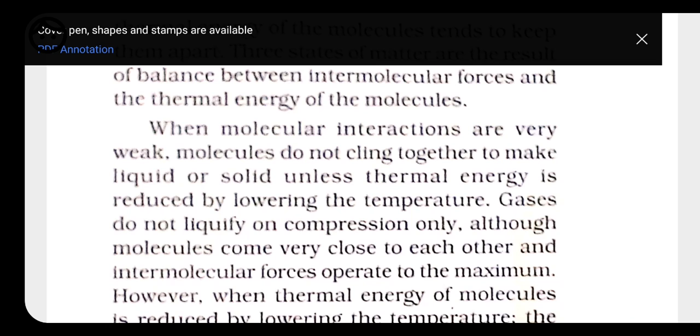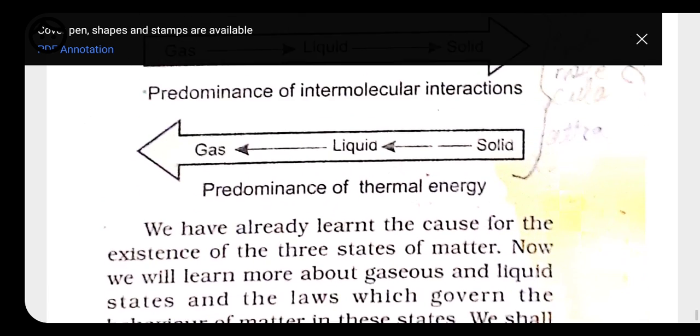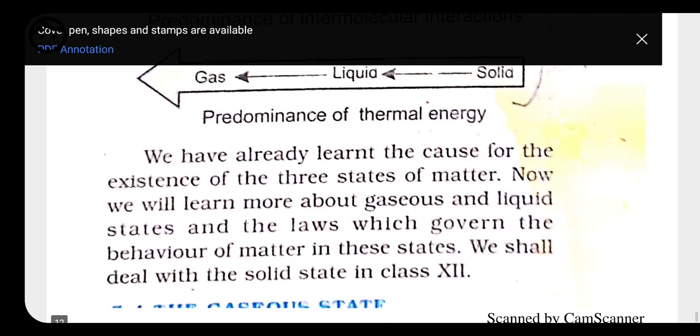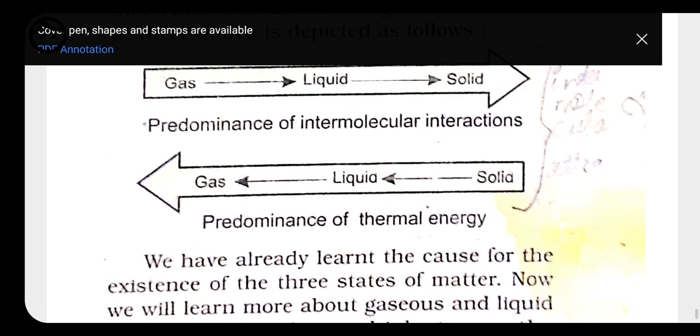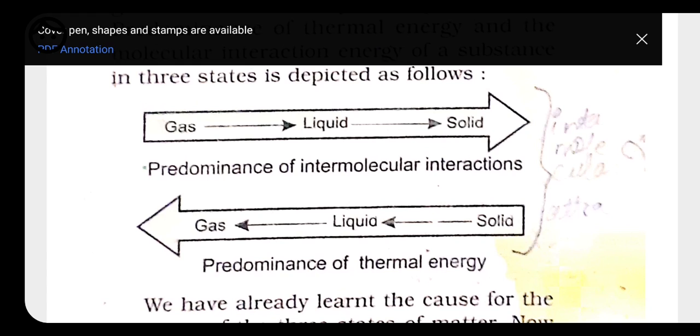In the gaseous state, the molecular interactions are very weak. Here there is practically no force of attraction, so the molecules do not cling together as in liquids and solids, unless the thermal energy of the gas is reduced by lowering the temperature. Decreasing the thermal energy causes the molecules to come closer, and they gradually develop intermolecular attraction until the gas condenses into a liquid first, and then gets converted into a solid.